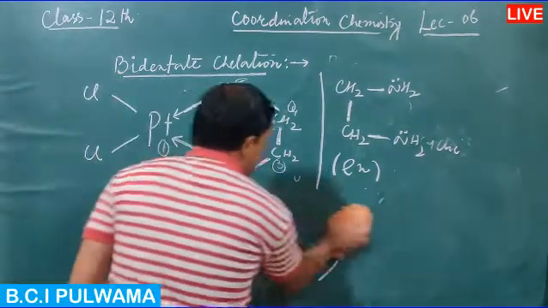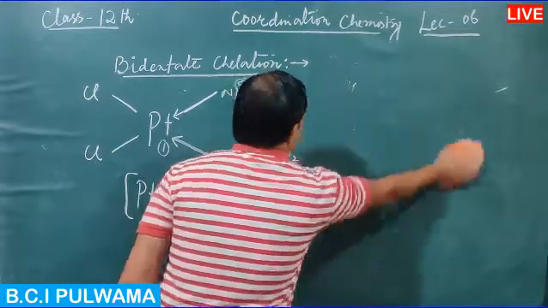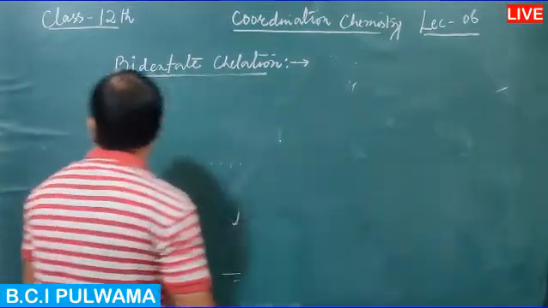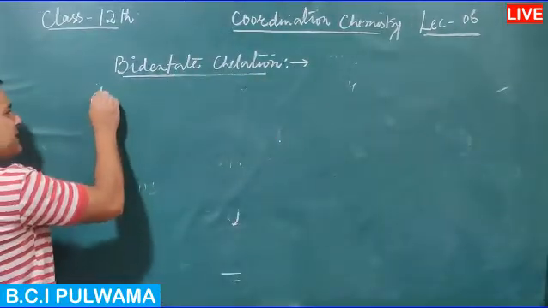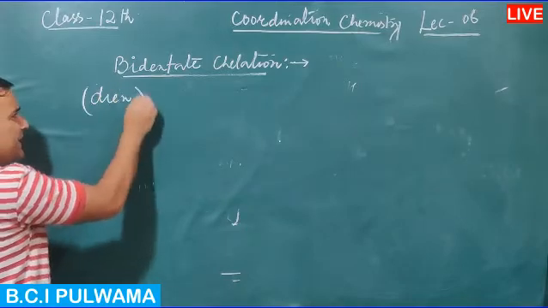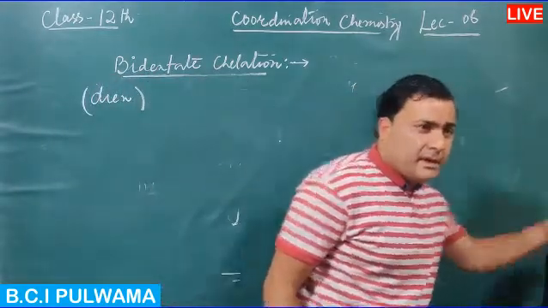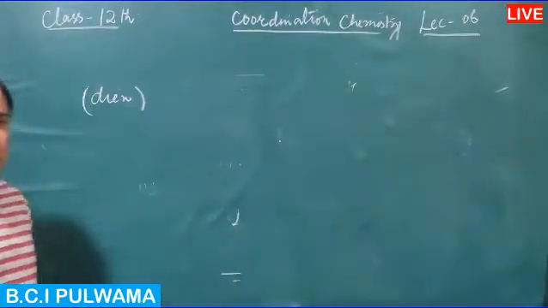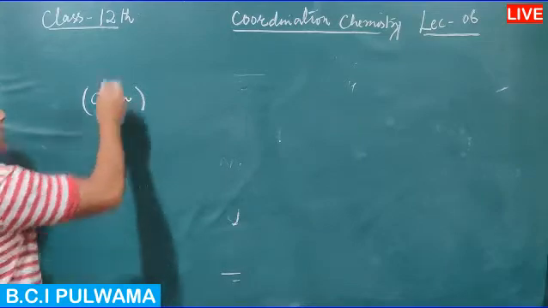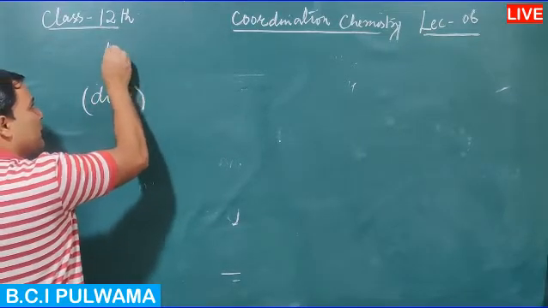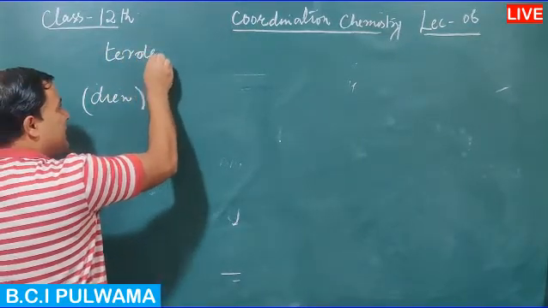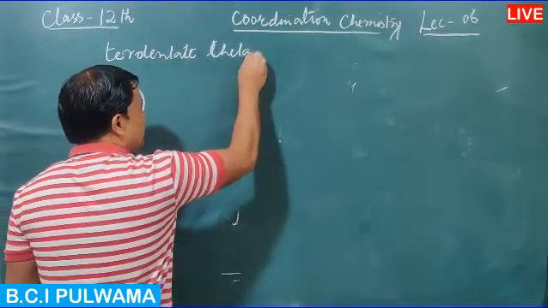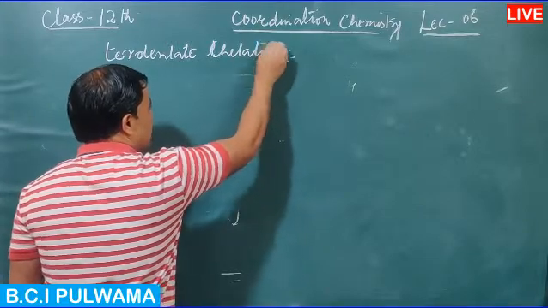Likewise, an example of a tridentate ligand is diethylene triamine. If diethylene triamine, a tridentate ligand, is used, the process of chelation is called tridentate chelation.